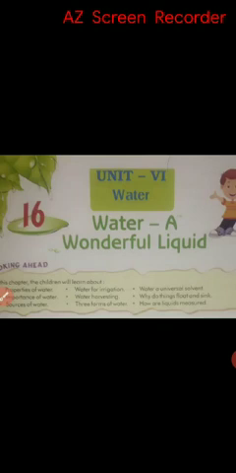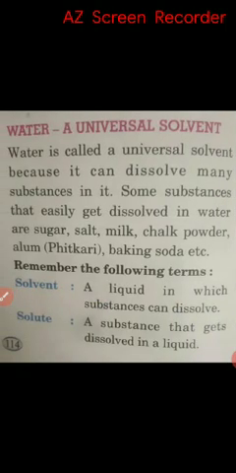We are going to start revision of today's topic. Today's most important topic is water, a universal solvent. In this topic you will learn about what is a solution, common examples of solutions, and what are solutes and solvents, with detailed explanation and examples. I am sharing a video for ease of understanding so that you can understand water, a universal solvent, very well. So let's watch the video.